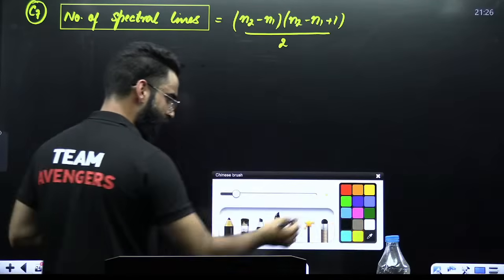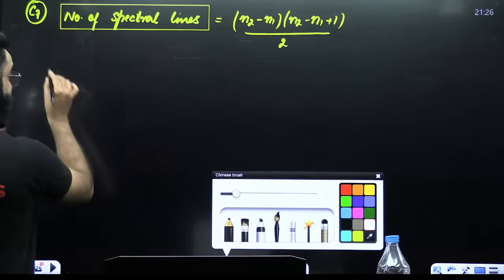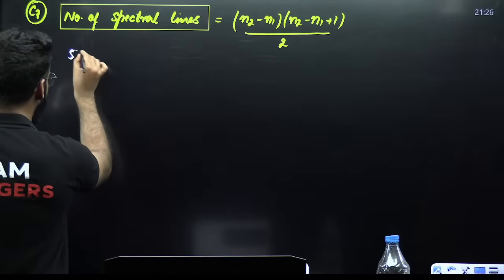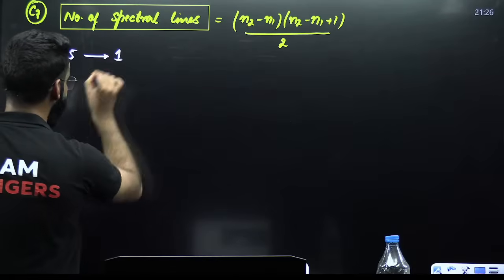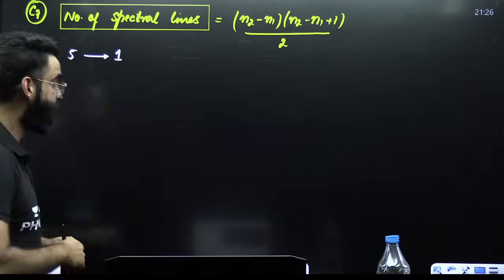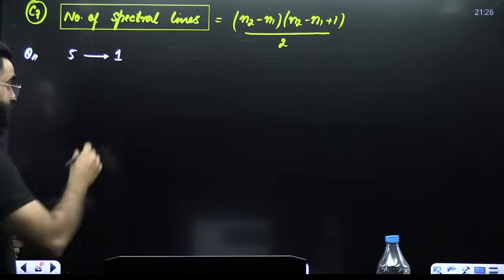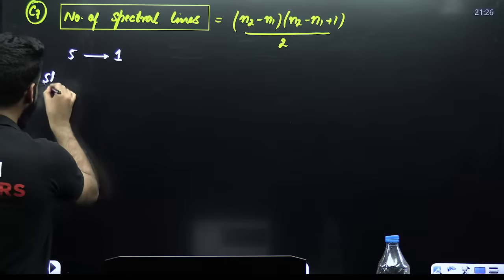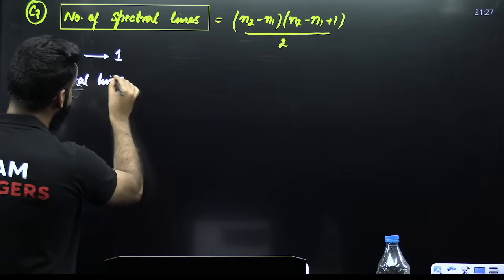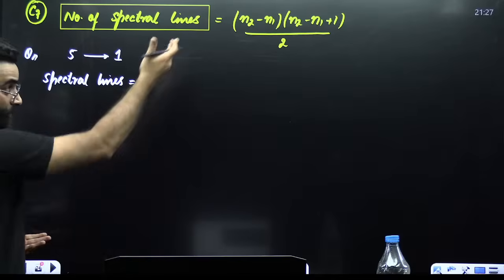Now, for example, the question is like this. The electron is making a transition from 5 to 1. How many maximum spectral lines can be observed? The formula is already in front of you.